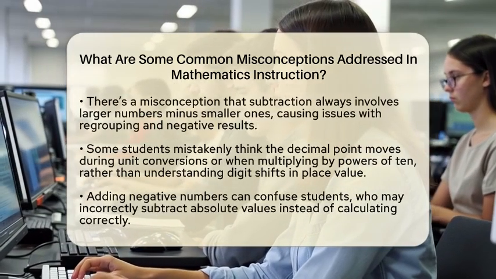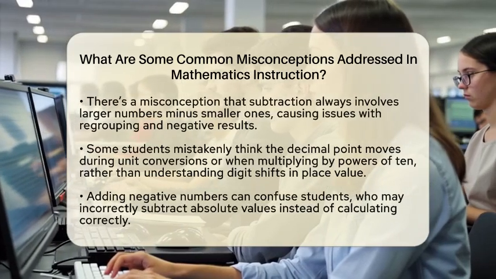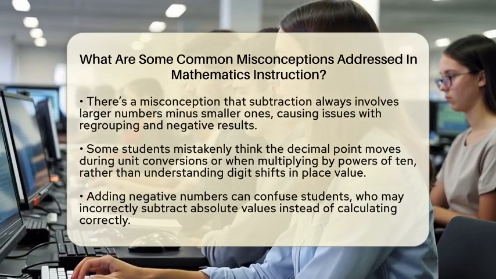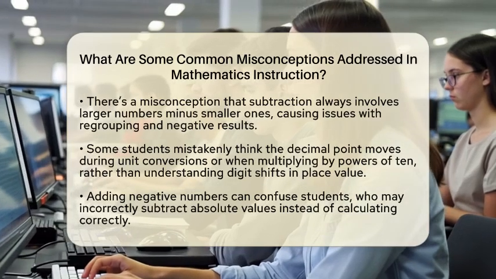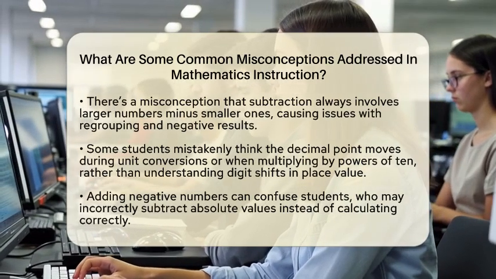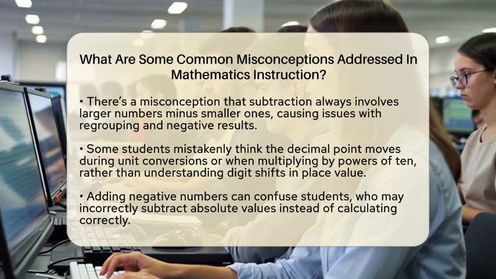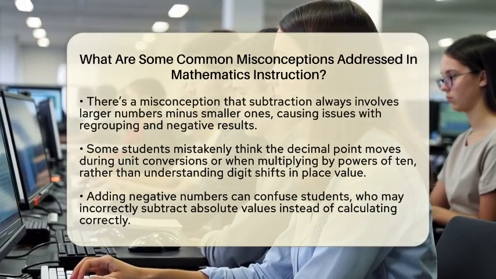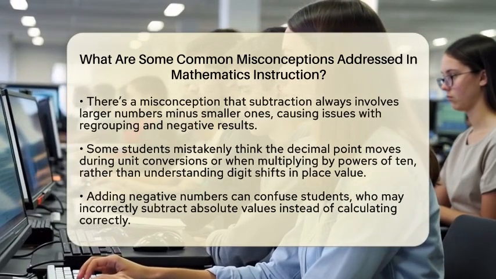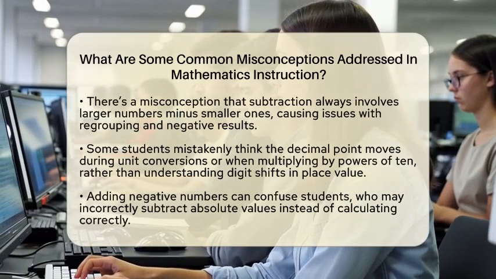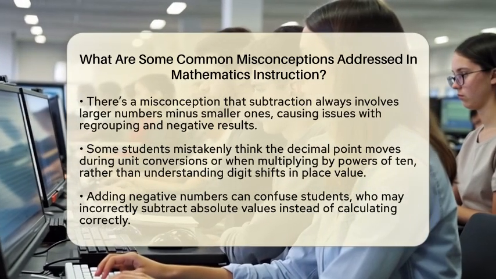Students also often think that multiplication always makes numbers larger. This misconception comes from their experience with whole numbers. When they multiply fractions or decimals less than 1, they can get a smaller result, like 3 times 0.4 equals 1.2. Then there is the idea that subtraction must always involve a larger number minus a smaller one.